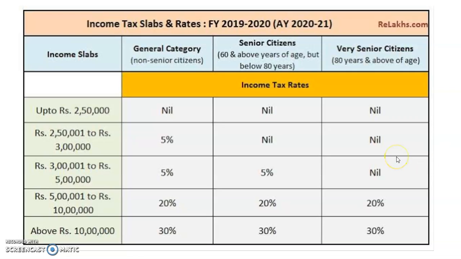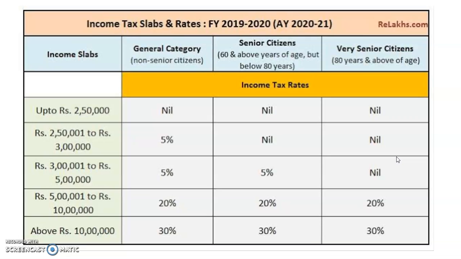Along with these tax slabs, there are two surcharges and there is cess. The surcharge may not be applicable in all cases, but in some cases it is applicable. For example, if a person has an income of rupees 1 crore, then there is a surcharge.